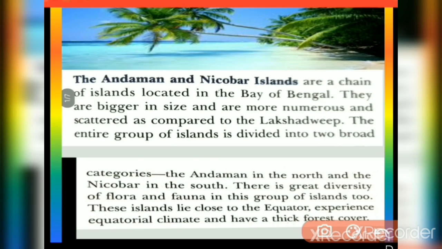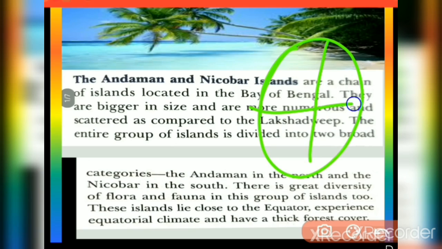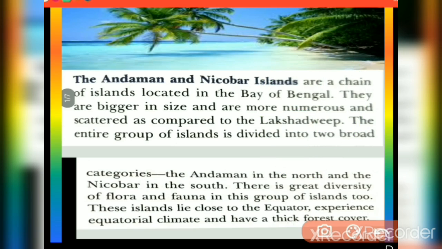These islands lie close to the equator, experience equatorial climate and have a thick forest cover.